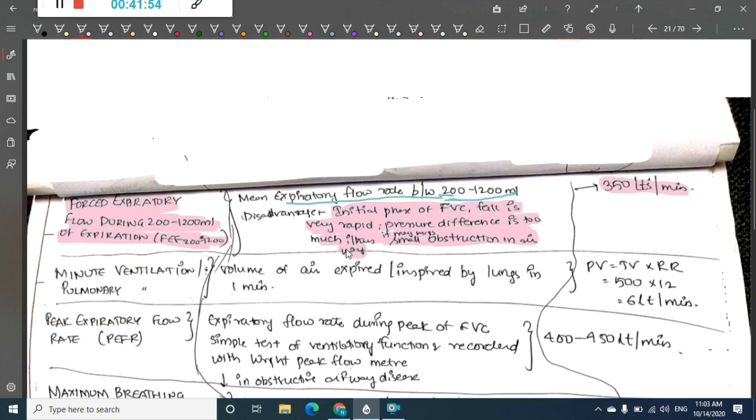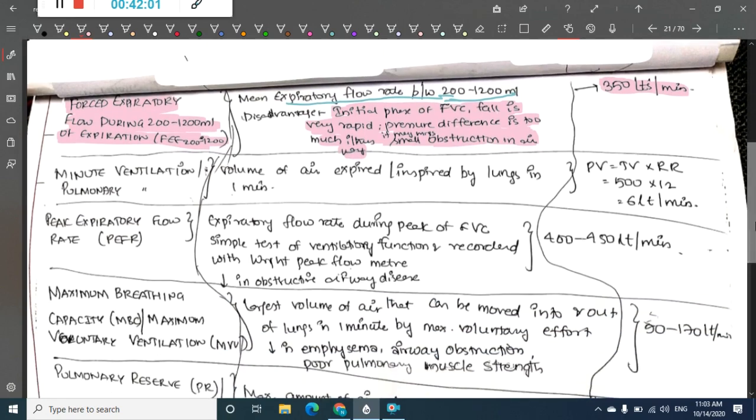As a result, this is not used in our routine practice. So you can just remove it, because it has the disadvantage that it can be missed due to the rapid fall in forced vital capacity.